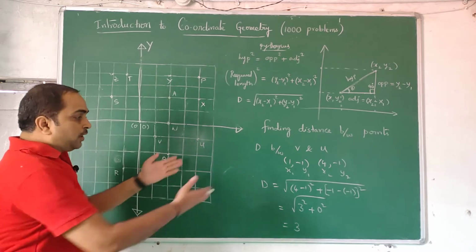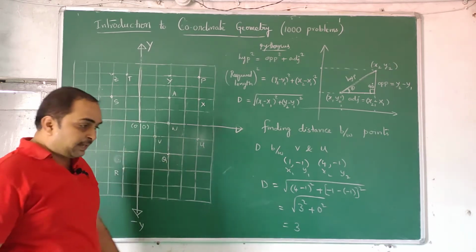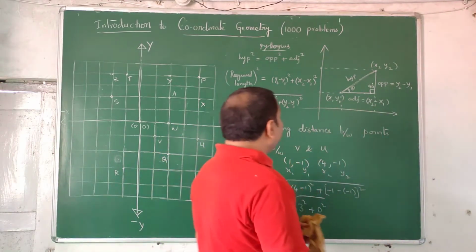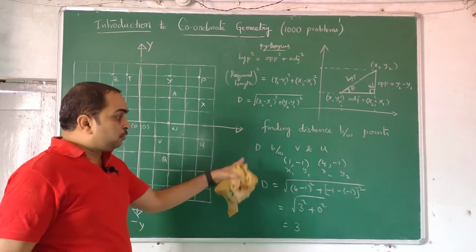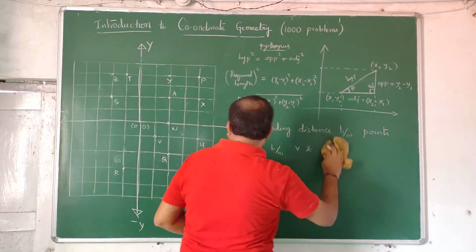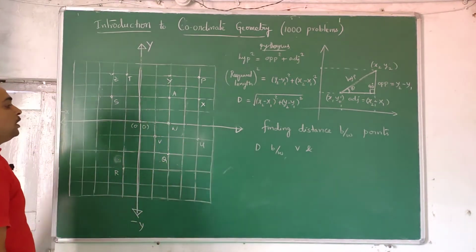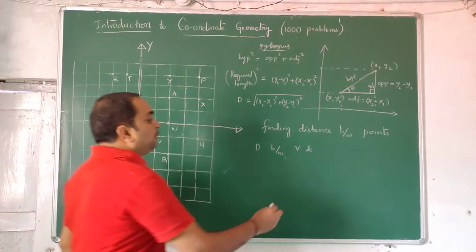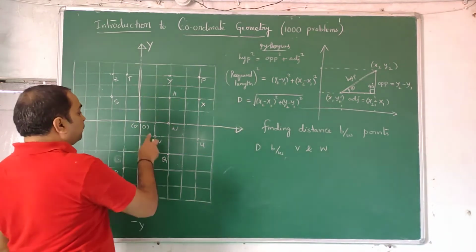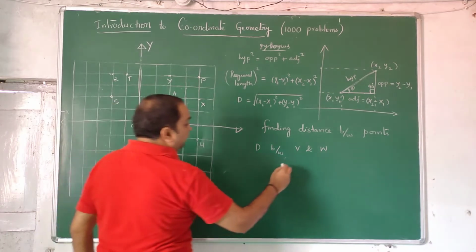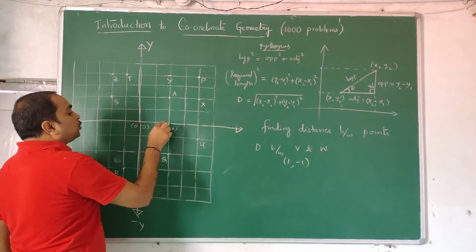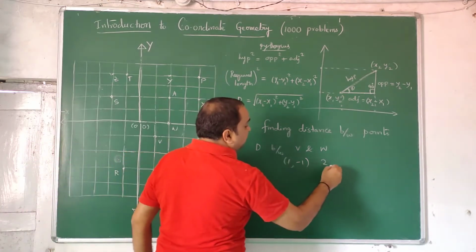You may ask, sir, why have you done all those things when you can directly note it down? Yes, I can note it down, but I want you to feel the subject. Take a screenshot or do this problem. So now I am finding the distance between other 2 points, V and W. I have to write both of them in coordinate form. V is 1 comma minus 1. What is W? 2 along the x-axis, nothing along the y-axis.